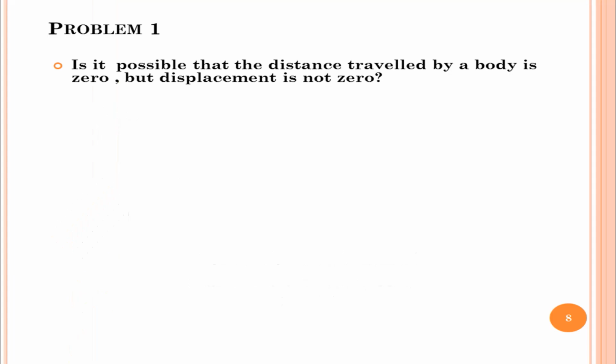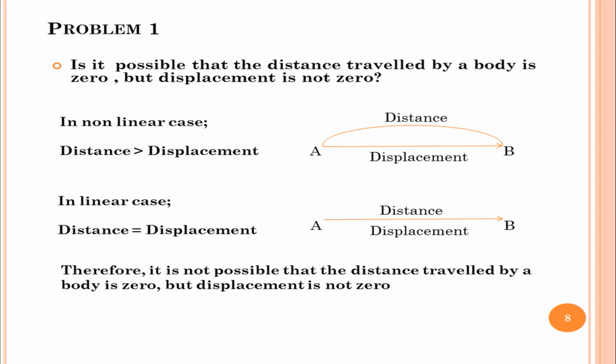First one: is it possible that the distance traveled by the body is zero but displacement is non-zero? As we discussed in the last class, the distance covered by the body in any non-linear, that is non-straight line path, is always greater than the displacement. However, in the case of any linear motion, the distance covered by the body is equal to displacement.